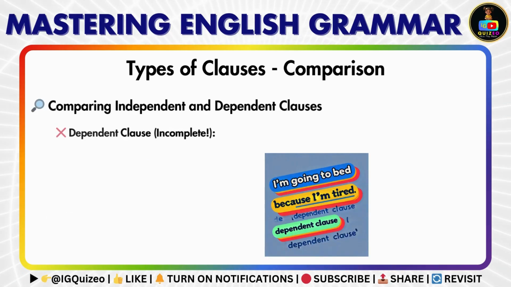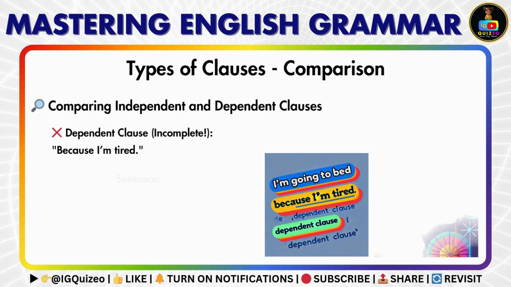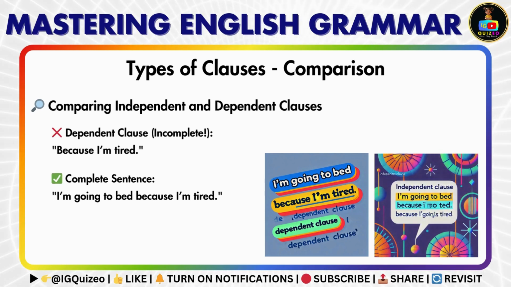Let's look at an example. The phrase, because I'm tired, is a dependent clause. It doesn't express a complete thought. However, when we add an independent clause, I'm going to bed, we create a full sentence. I'm going to bed because I'm tired.